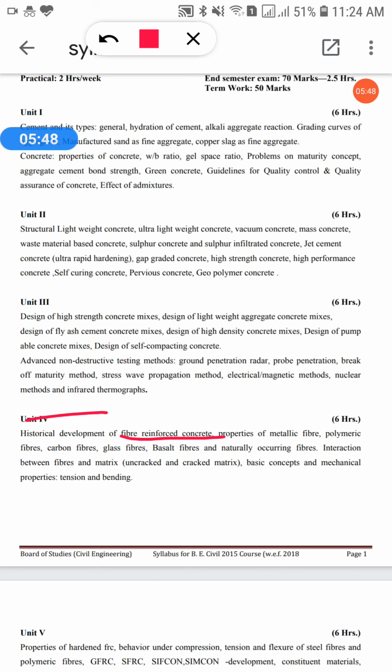In plain concrete and similar brittle materials, plain concrete is a brittle material. Structural cracks, meaning micro cracks, develop even before loading. Micro cracks came into the plain concrete even before loading, particularly due to drying shrinkage or other causes of volume change. We do not know the exact cause of those micro cracks. It might be because of drying shrinkage or volume change.